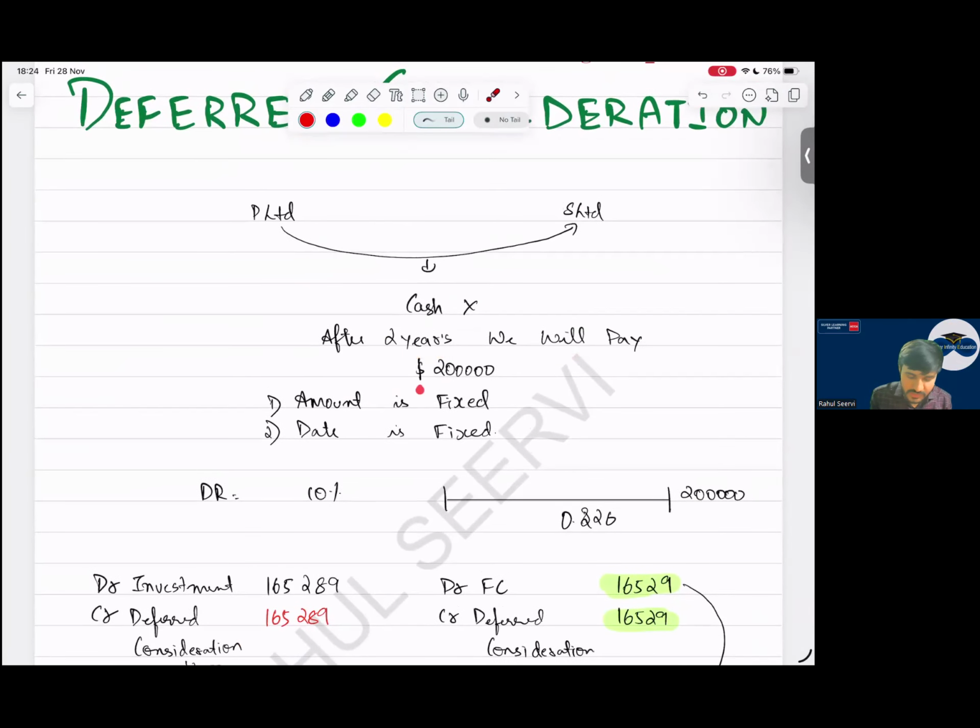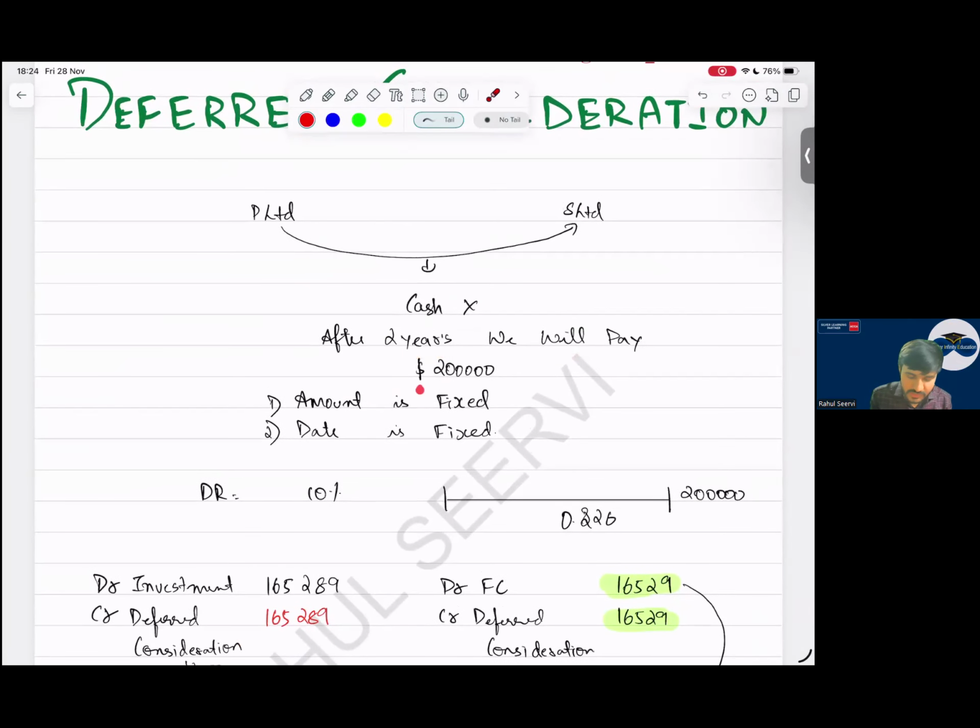Fair value adjustment, I'll come to this later, not now. Then we get the net asset total. This difference is known as post acquisition profits. What will I do? I will allocate to parent and I will allocate to NCI. Parent step number 5, NCI step number 4.